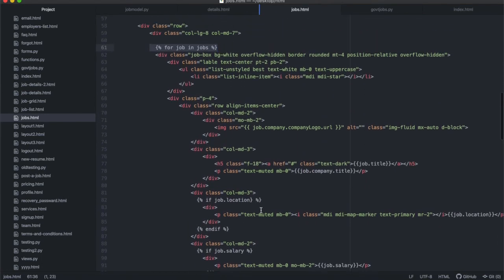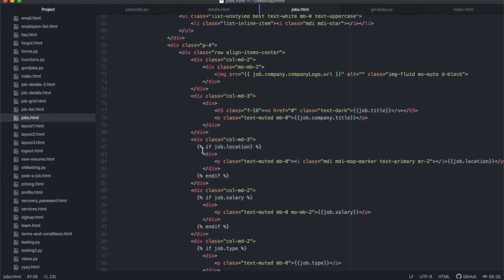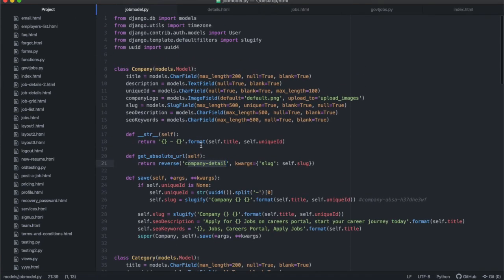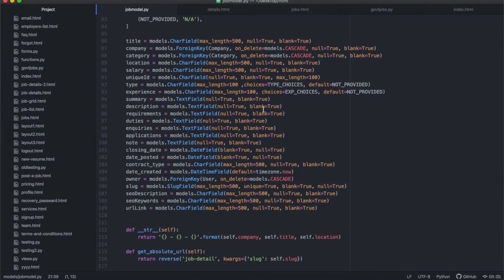And the little extra thing that I added that is important for me to note is that I used if conditional rendering. Okay, so before I actually render or display the job location, I'm going to check if job.location exists. The reason why I'm doing this is when we created our database, if you recall, I allowed our model to allow for null everywhere because I told you that the data that we're going to be getting, we don't know, we're going to only get the data that we have.